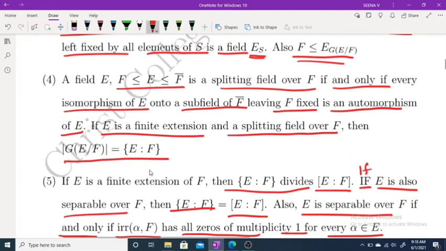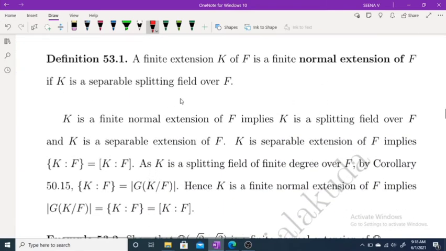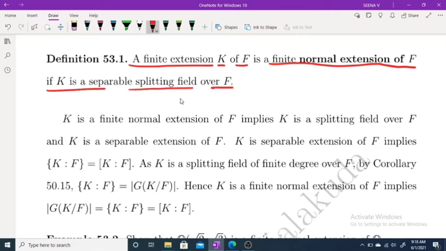Now, before going to the Galois theory, we are defining another extension, and that is called a normal extension. Again, the definition: a finite extension K of F is a finite normal extension of F if K is a separable splitting field over F. Clear? Normal extension means that it must be a separable extension, and also it is a splitting field over F.